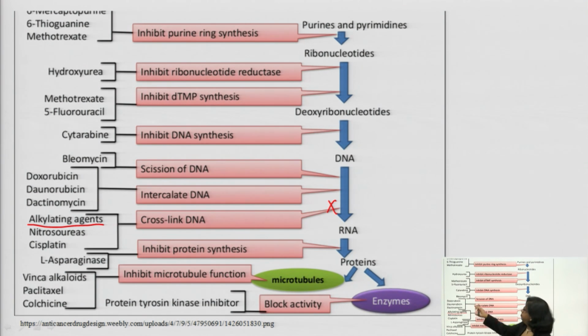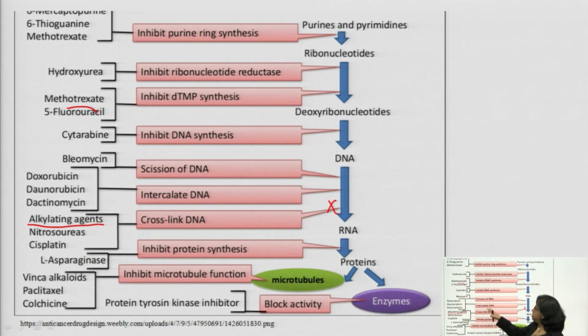If you take the example of methotrexate, it will inhibit dTMP synthesis. If you take the example of cytarabine, it inhibits DNA synthesis. If you take bleomycin, it cuts the DNA strand, just acting like scissors.